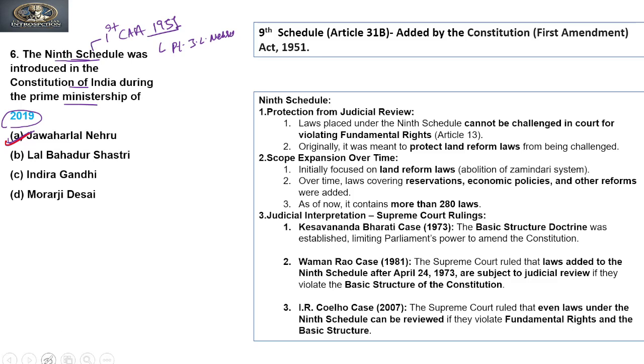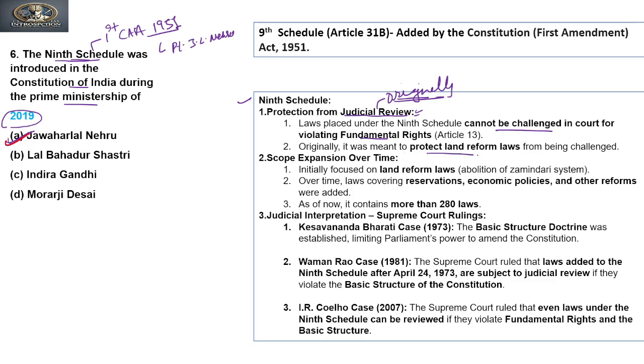Now, about the ninth schedule, it gives protection from judicial review. Originally, when this was formed, the courts were not allowed to interfere. It cannot be challenged in court for violating fundamental rights.